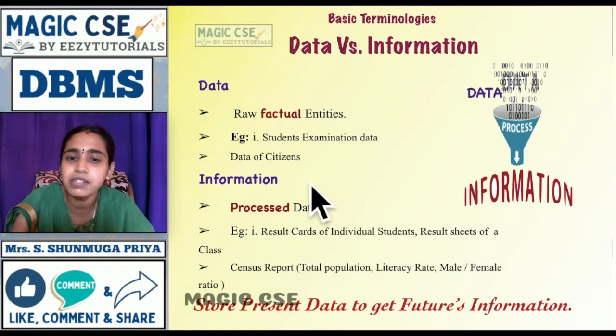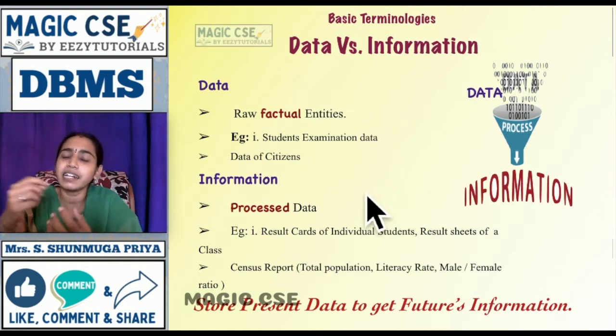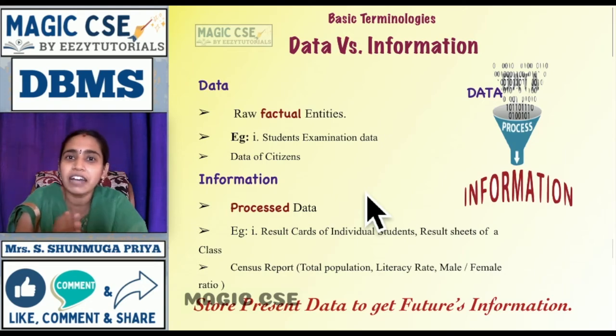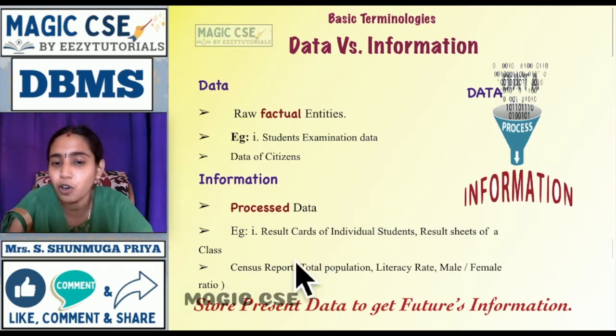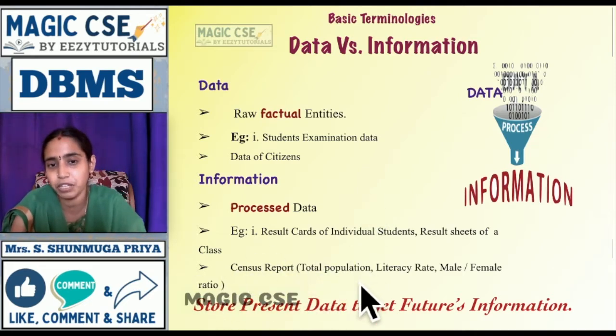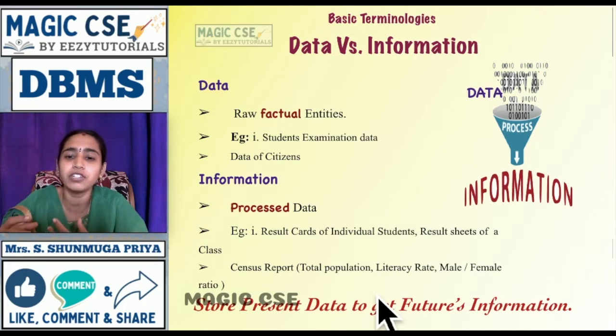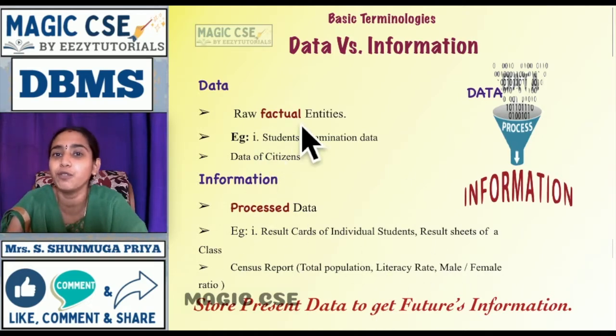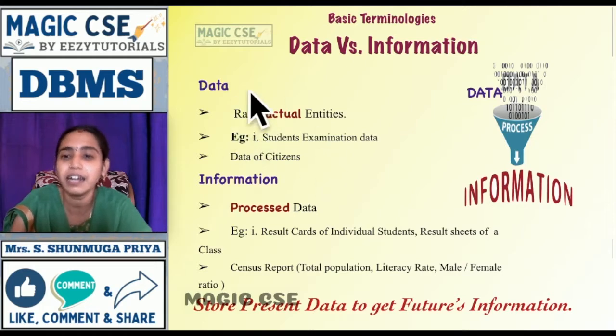Another example is from citizens, they are collecting their name, age, all the details. So that is a collection of facts, that is data. And once they process it, they produce a report called a census report. This is information. So it will have the population count, then literacy rate and many details. So these all give you the information which was processed from the data.